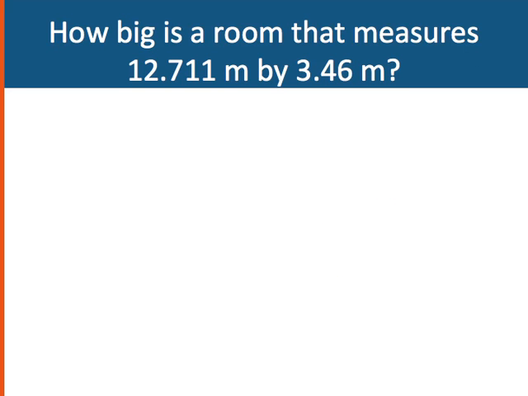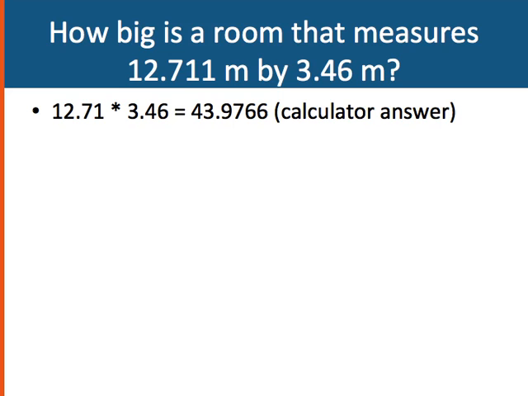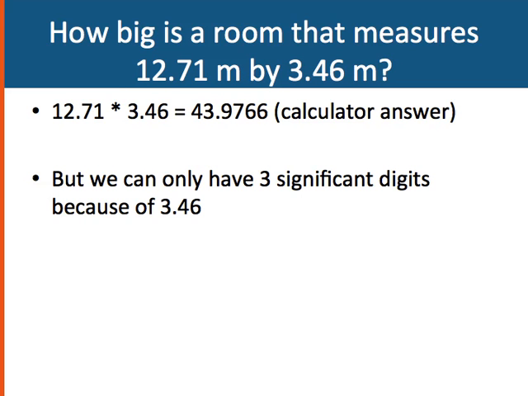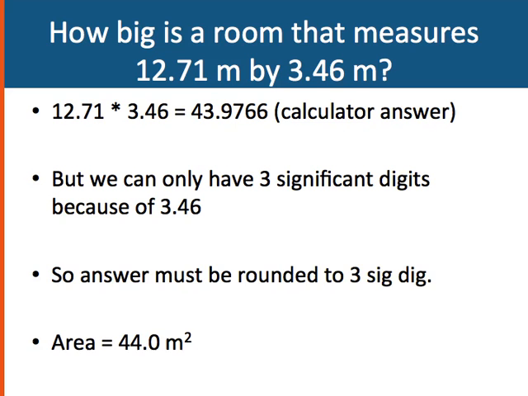So for example, how big is a room that measures 12.71 by 3.46 meters? Well, 12.71 times 3.46, if I just plug it in my calculator, is 43.9766. Well, that's way more significant figures than I had before, right? We can only have 3 significant figures because 3.46 only has 3 significant figures. So therefore, the answer must be rounded to 3 significant digits, or the area is 44.0 square meters.